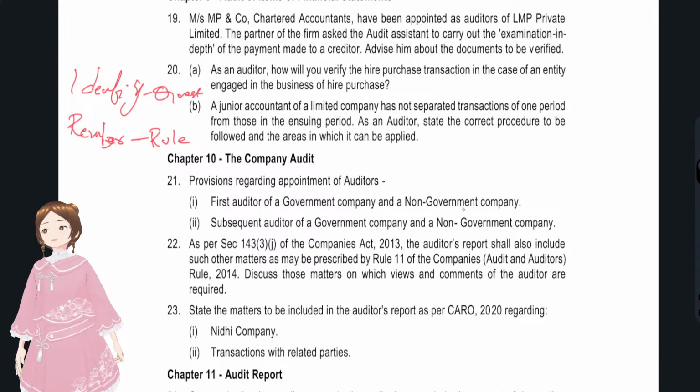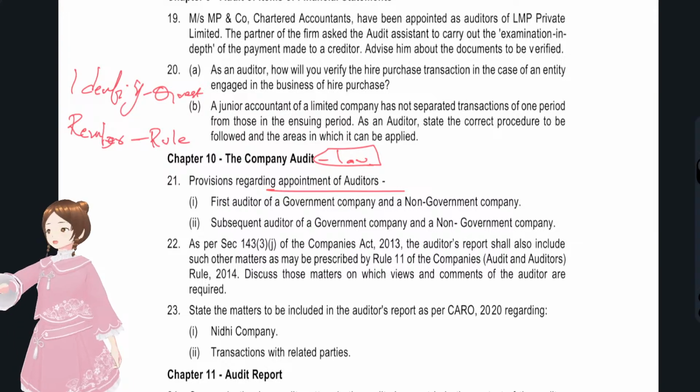Even audit has some rules and provisions on how things have to be done, like those with regard to the appointment of auditors. Appointment of auditors was mostly law. All the law provisions are discussed in audit because they are so relevant. So there are rules that the auditor or the company has to follow.